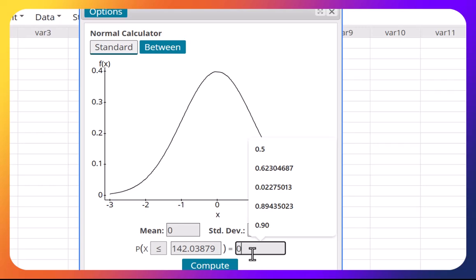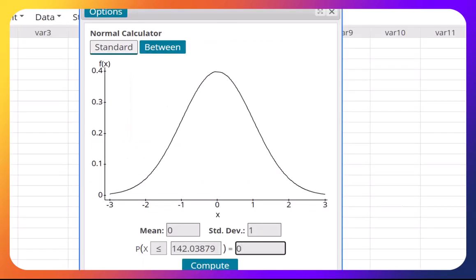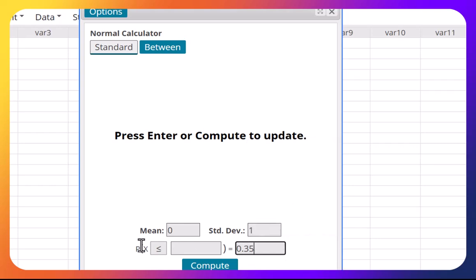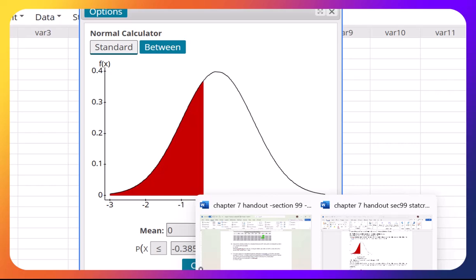He gives you the area, which I need to look at again. What was it? Area is 0.35. So just go back. To the left, you have to use a less than, and it's going to give me the z-score. The z-score is negative 0.39. That is the z-score. Let's see the next question.